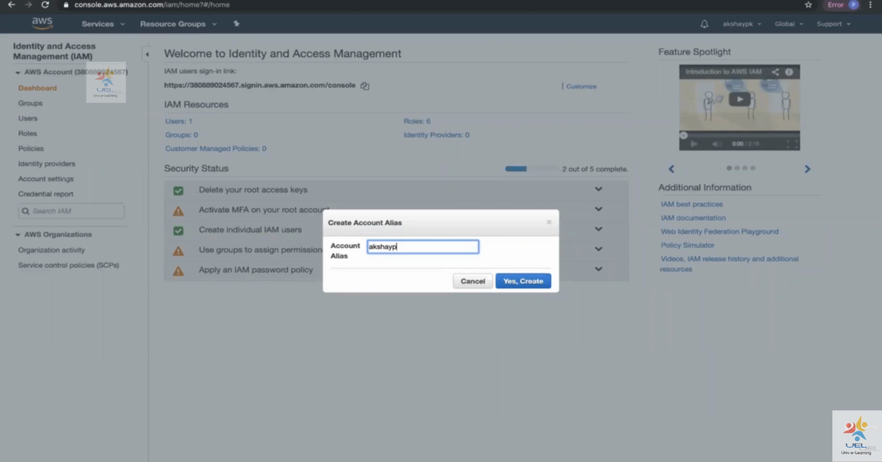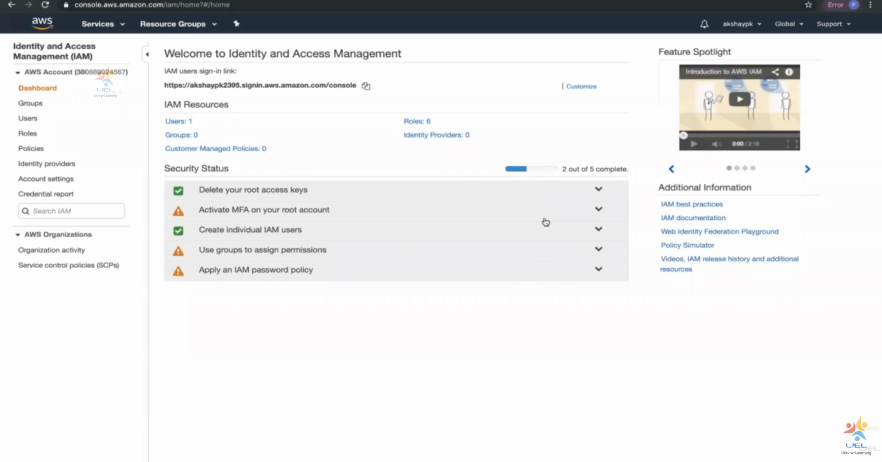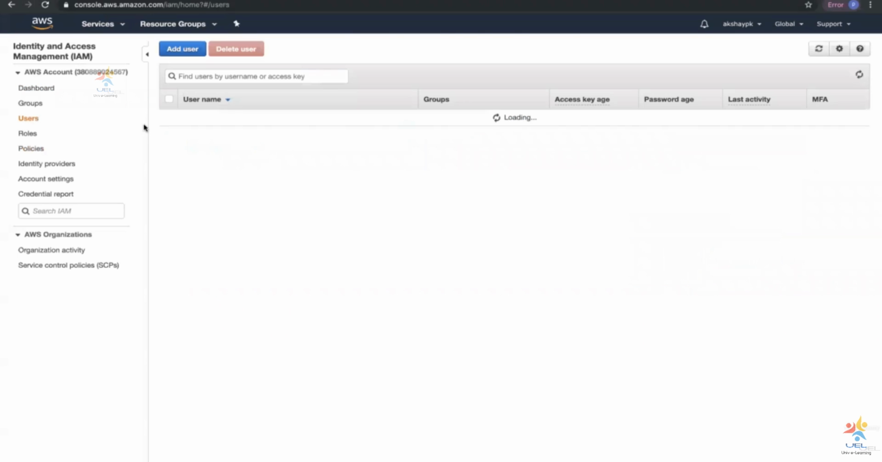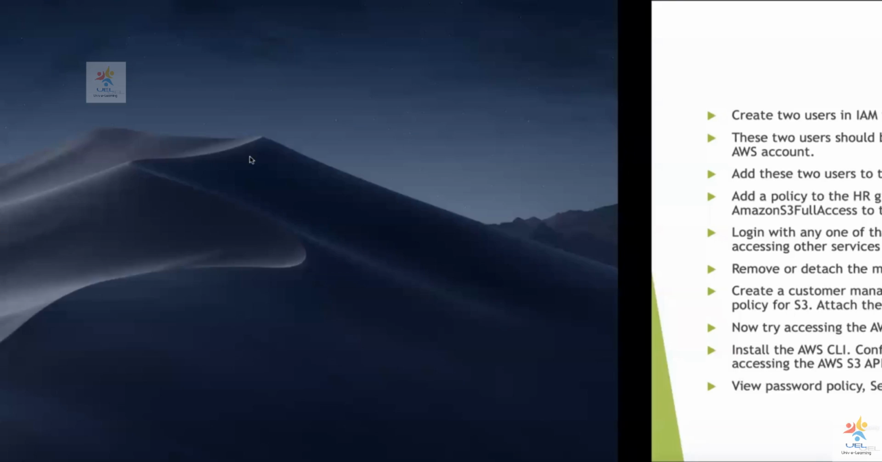So I'm going to call this Akshay PK 2395. This alias has to be global. So if this alias is available, it's going to change. So my account ID has an alias, which is Akshay PK 2395. Now on the left side dashboard, you can see that we have groups, users, roles, and policies. We are going to first look at users. Right now I have one user that I have created, but now we are going to create two users according to our demo.